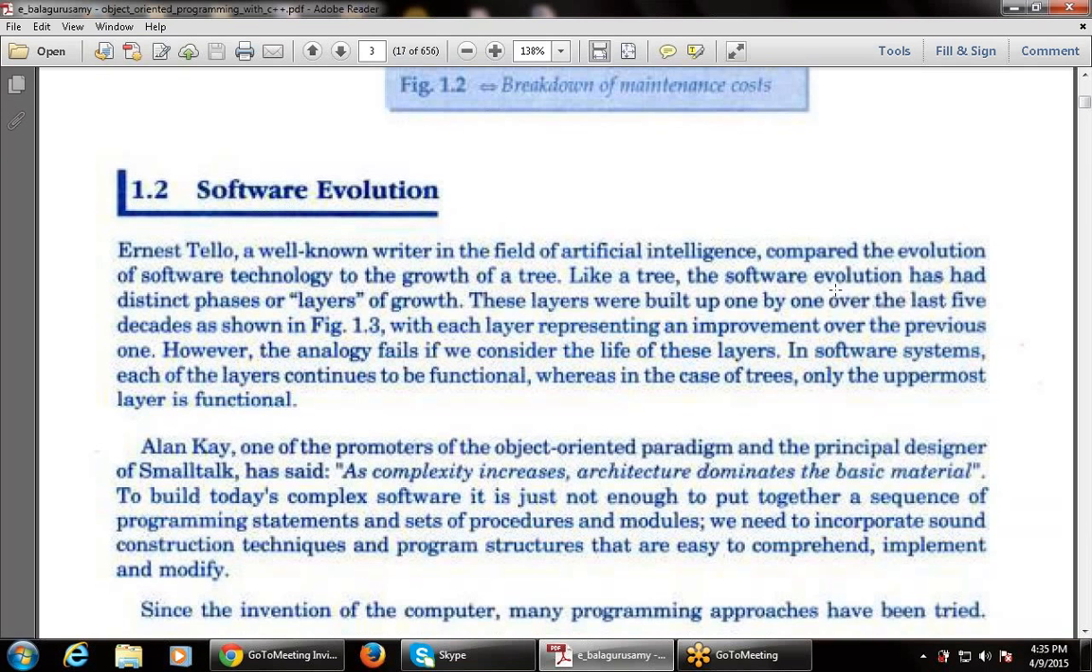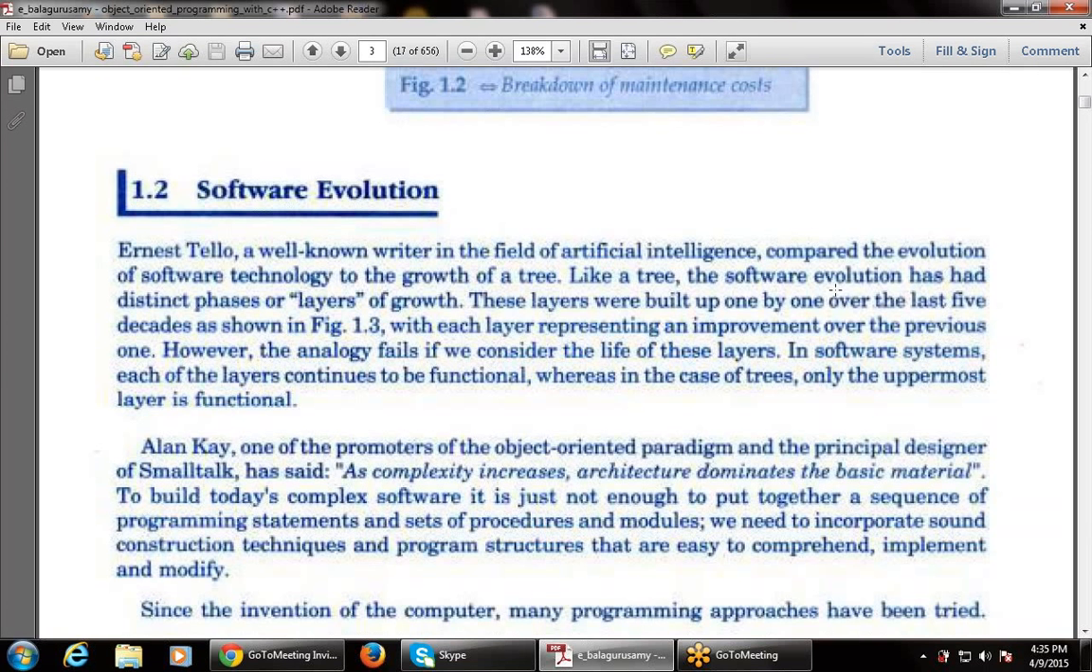However, the analogy fails if we consider the life of these layers. In software systems, each of the layers continues to be functional, whereas in the case of trees, only the uppermost layer is functional. This is the difference. In software, every part is functional, whether it is the top level or the bottom level. But in a tree, only the uppermost layer is functional.